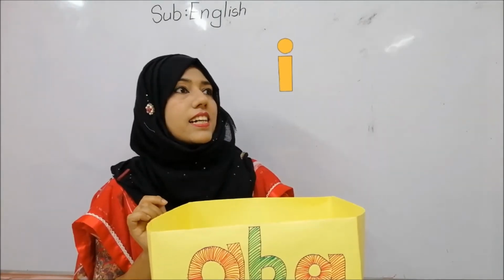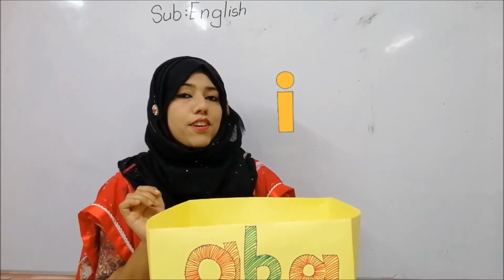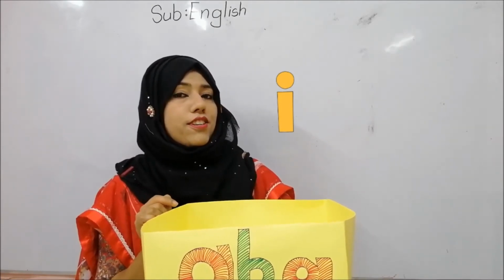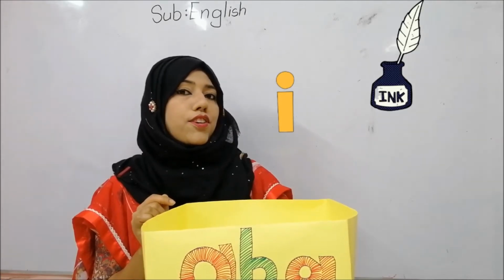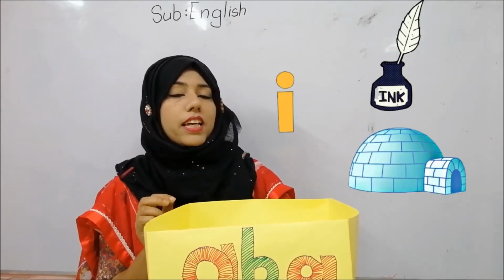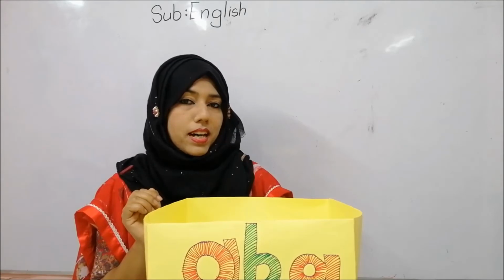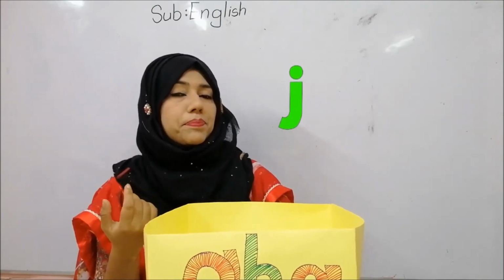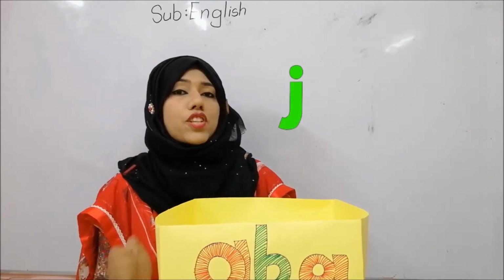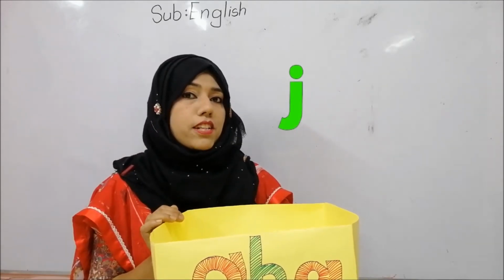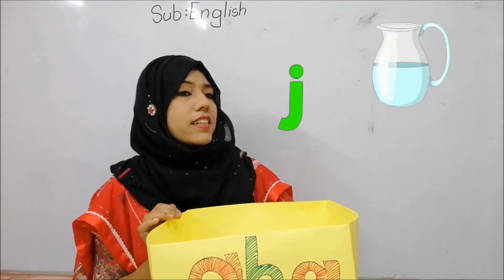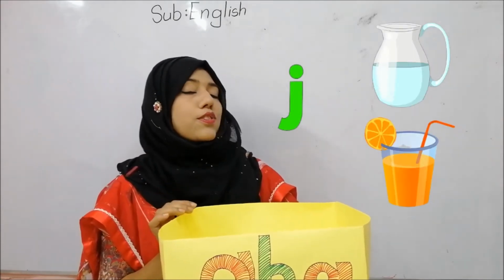This is letter I. I phonic sound is E. I for ink. I for igloo. And now which letter is coming out? This is letter. Tell me the name. This is letter J. J phonic sound is J. J for jug. J for juice.